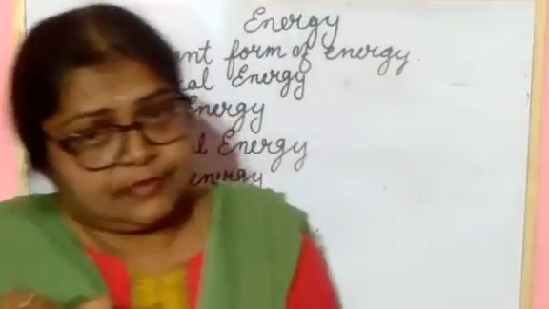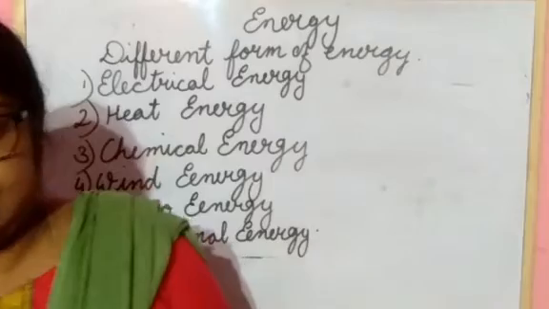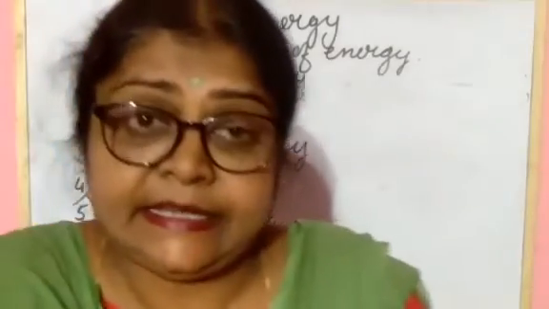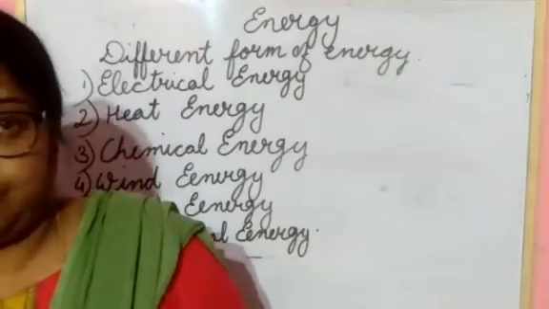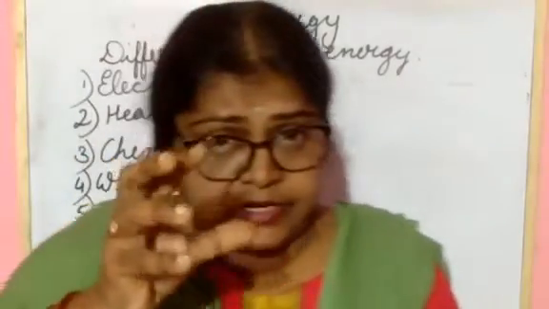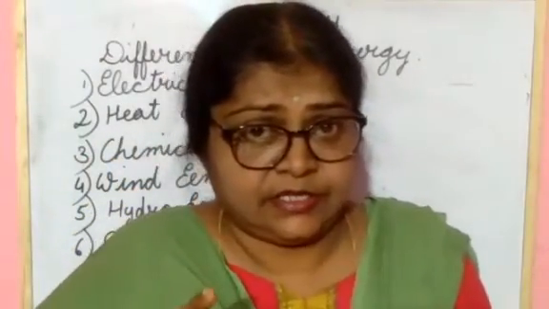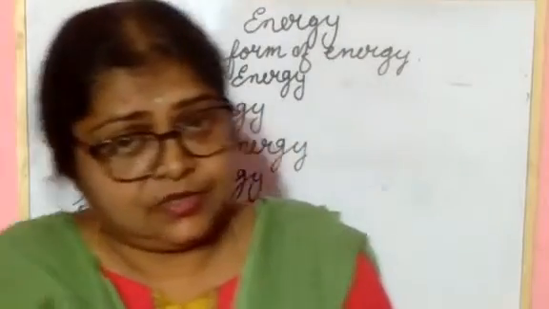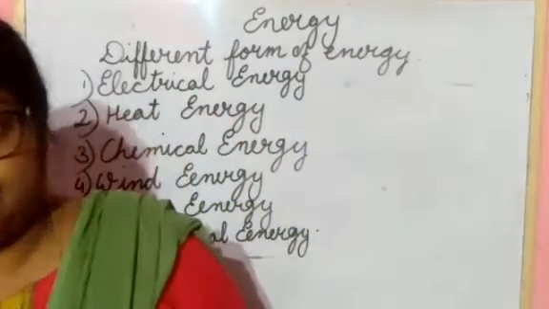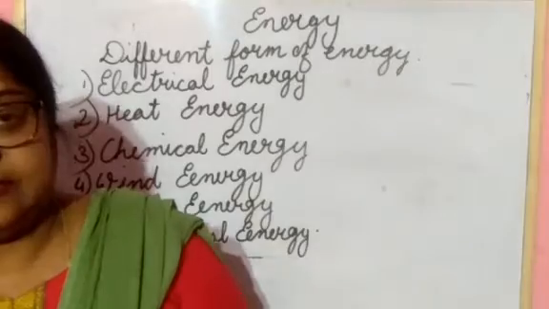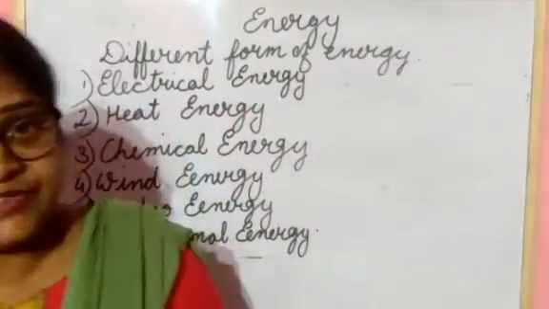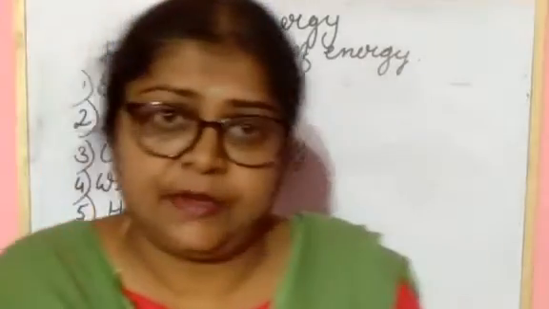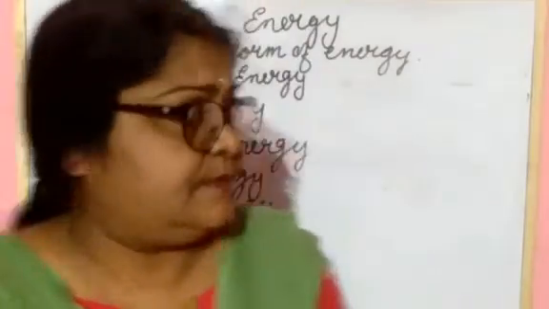The room heater also converts electrical energy into heat energy. You can say that the electrical heater, room heater, iron, etc. are examples of this.